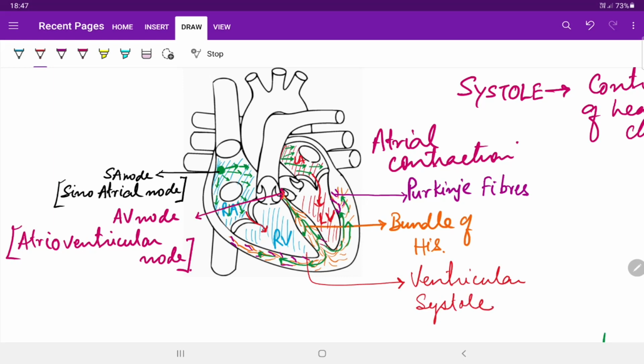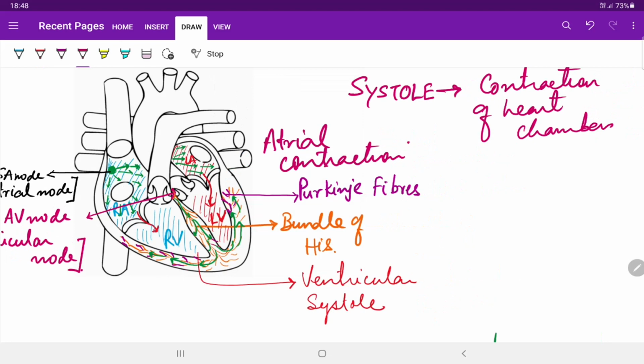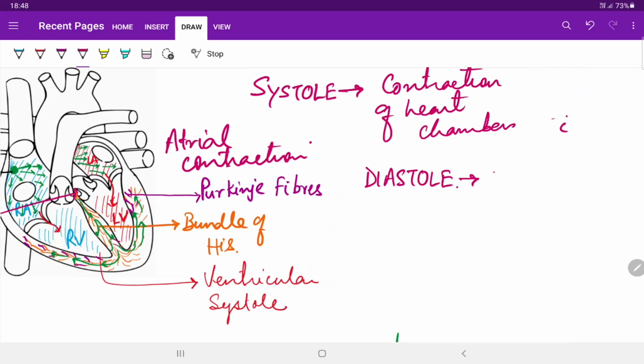While the ventricles are contracting, the atria are in a relaxed state. Thus, the term given for the relaxation of heart chambers is diastole. So, we can write that relaxation of heart chambers is diastole.